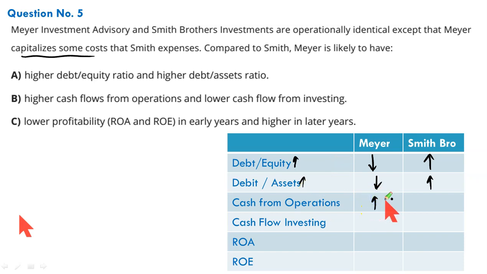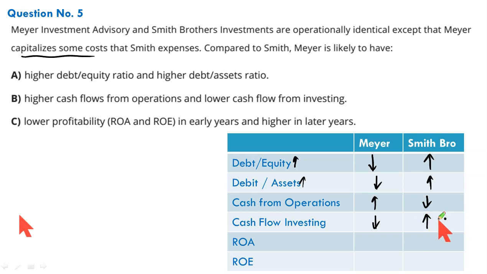He is capitalizing this cost, resultantly he is considering it as an investing outflow. His operating cash flows would be higher because he is capitalizing since the asset is being constructed. So this investment in asset will be considered as an investing outflow. So he will have cash flow from investing activity comparatively lower. But for Smith, since he is expensing it out, his operating cash flows would be lower as the investing cash flows would be higher.